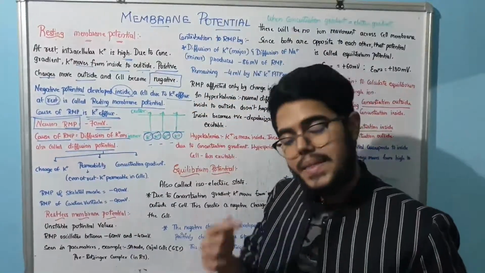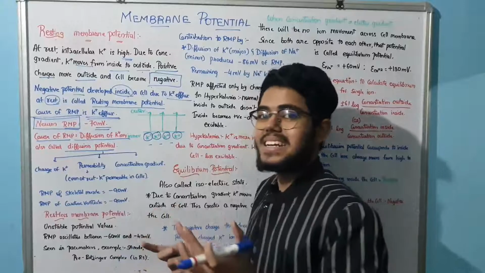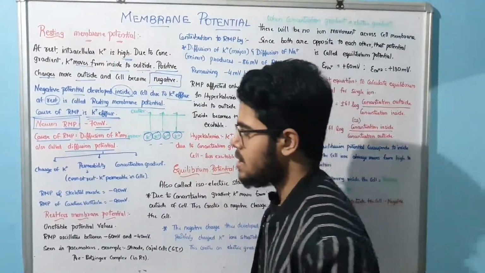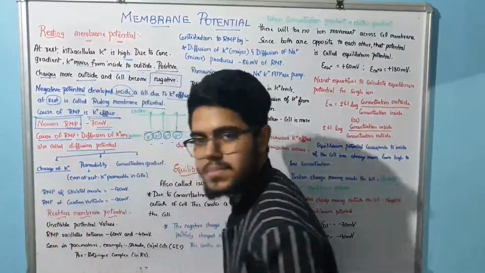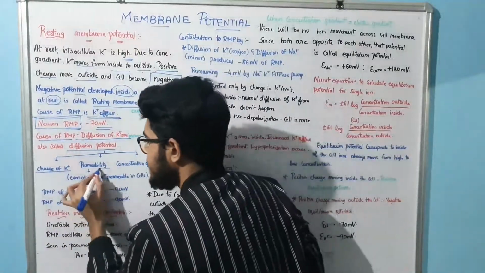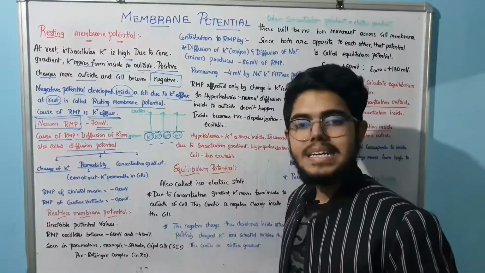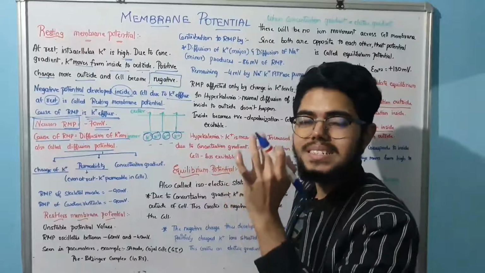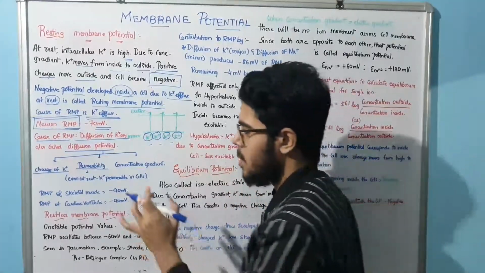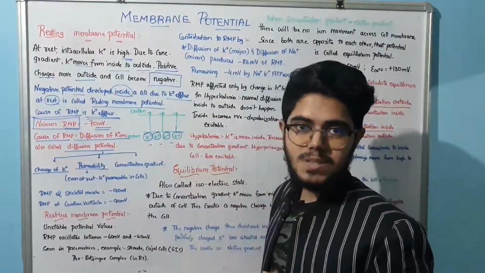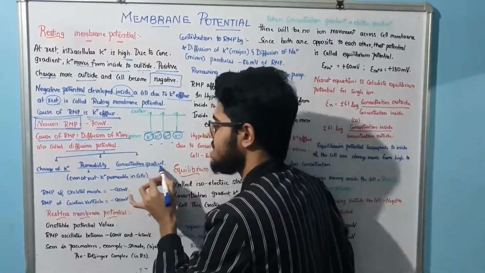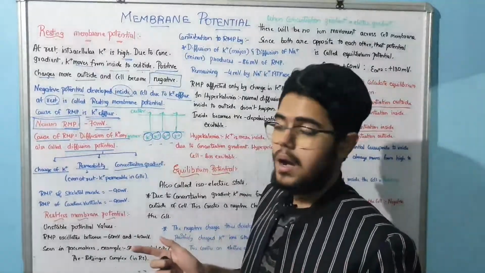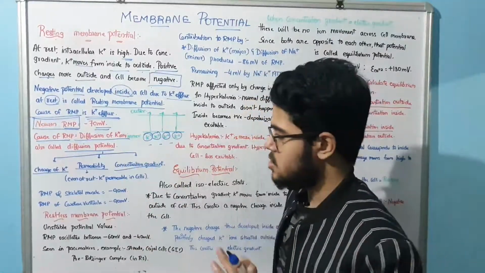Very simple. And this diffusion potential, if you see, has three important characteristics. One, it depends upon the charge of potassium. Next one is the permeability. Permeability is what? Even at rest, the potassium is permeable to the cells. So permeability, charge of potassium, very important. Then the concentration gradient, right? So this is about the diffusion potential. Okay, this you got it.